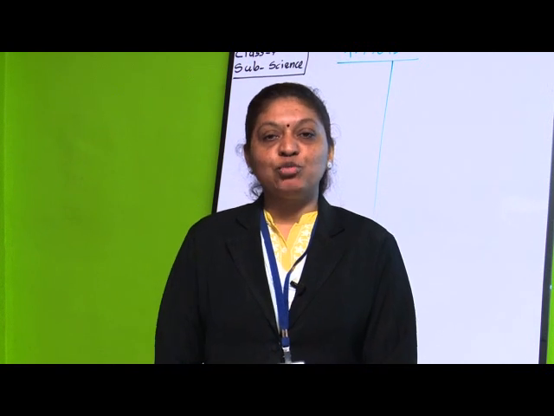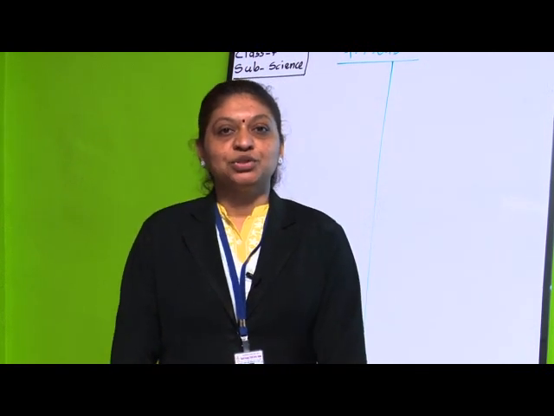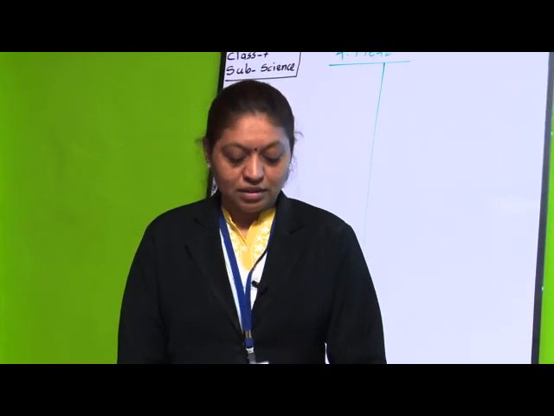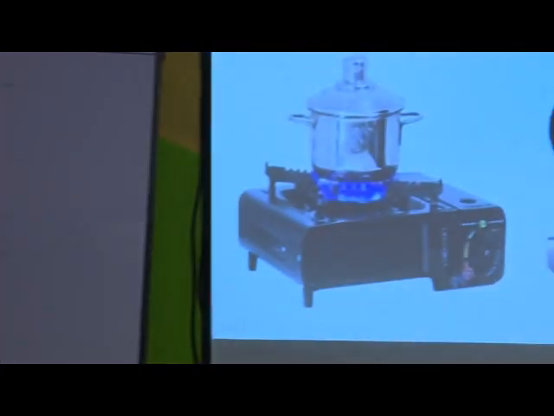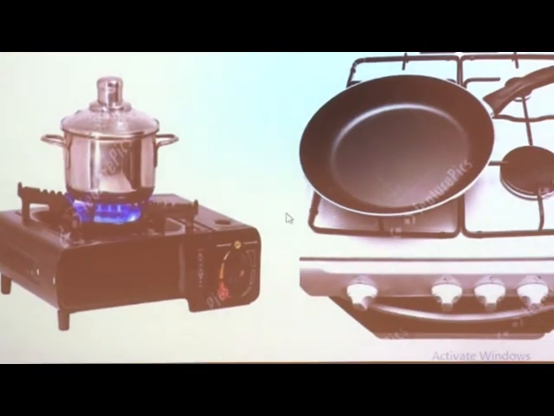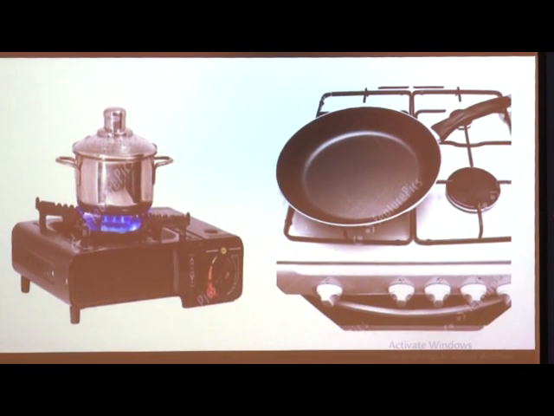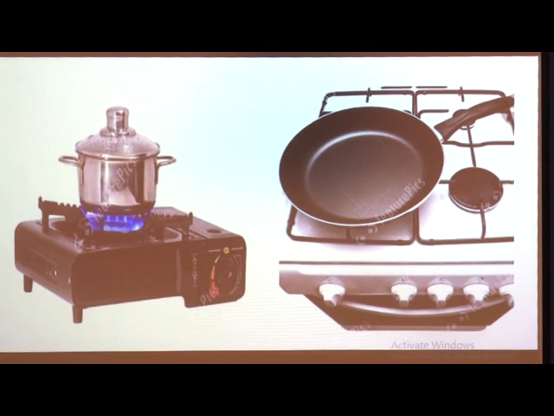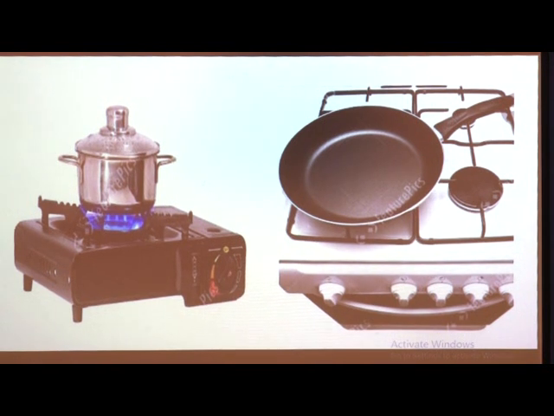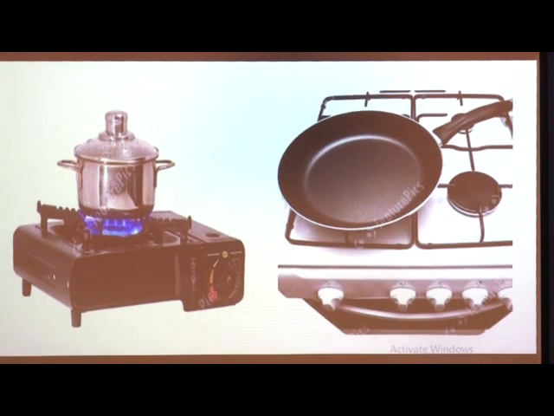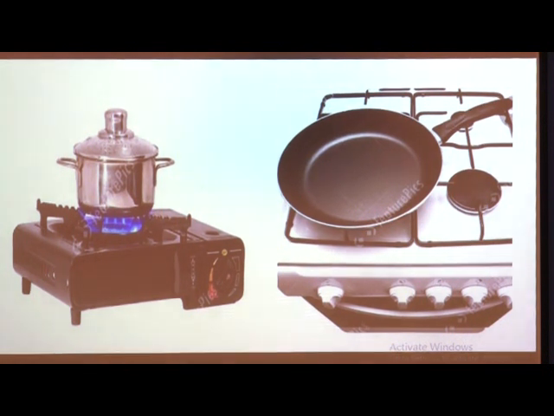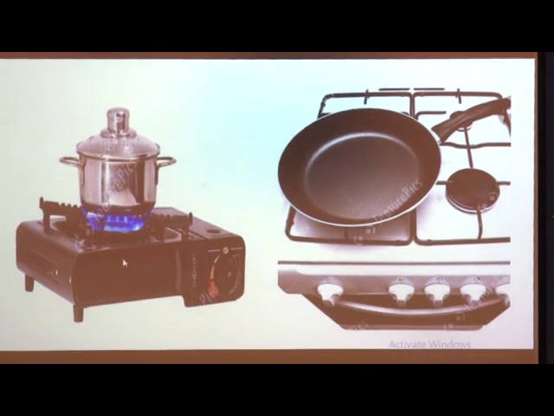Before that, I am going to show you a picture here, so that you can see it and I will ask you some questions. Two pictures are shown.